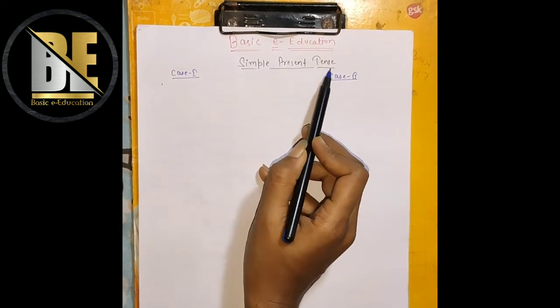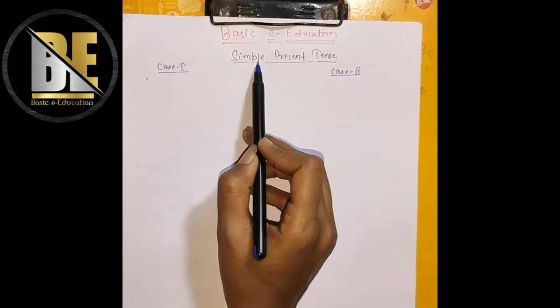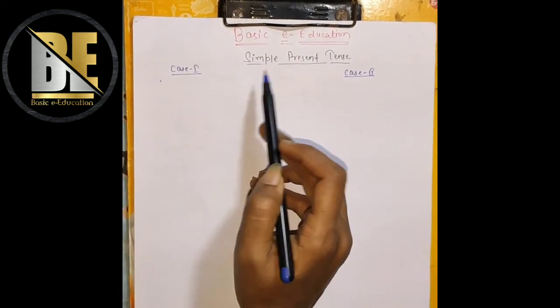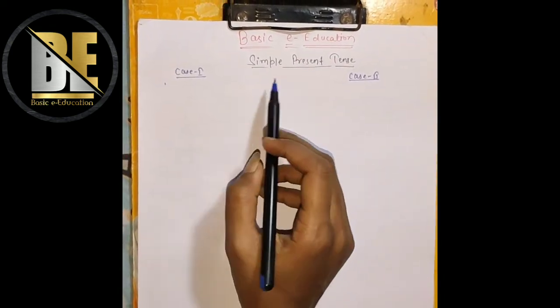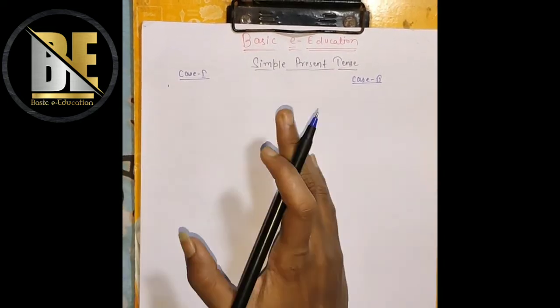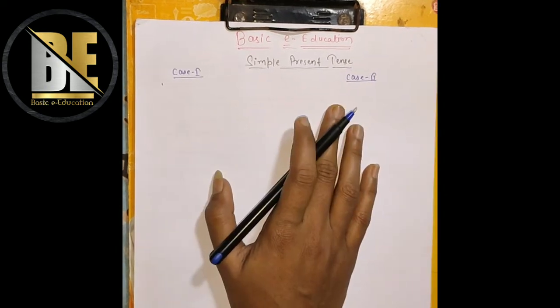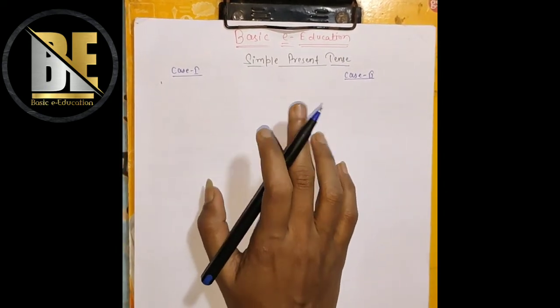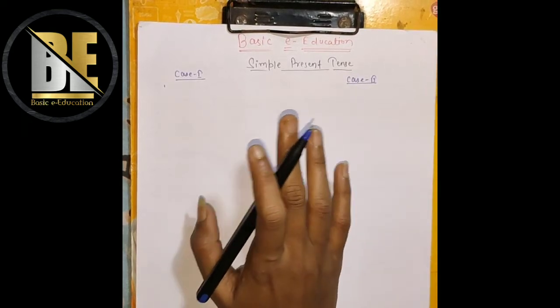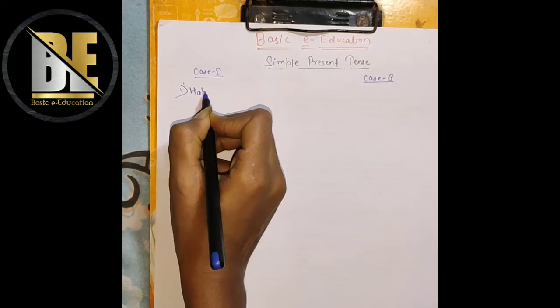Simple present tense is used in many circumstances, but today we are going to discuss only two among those. If we discuss all of those, it will be complicated for an individual to understand, because as I told you in the beginning, I am going to clarify the basics of the tense. So number one, habitual sentences.